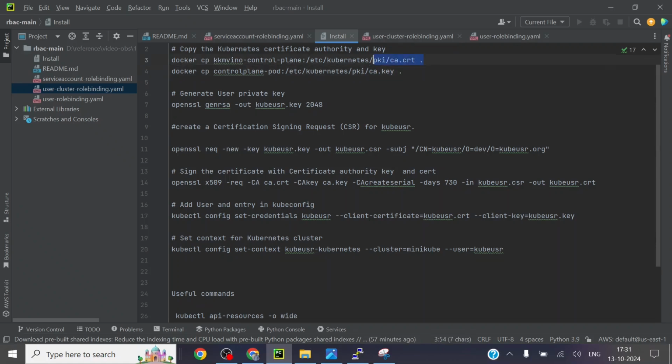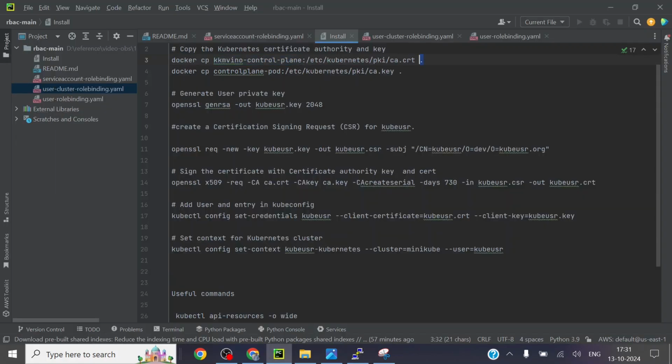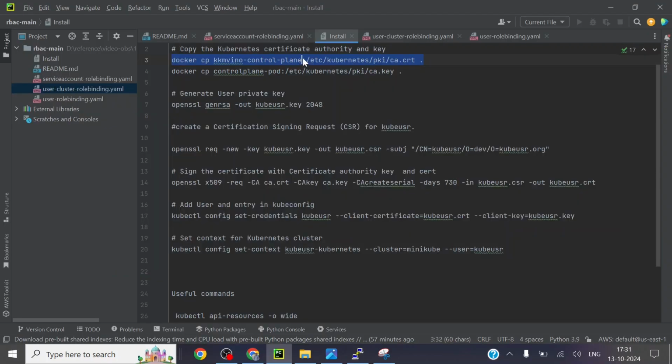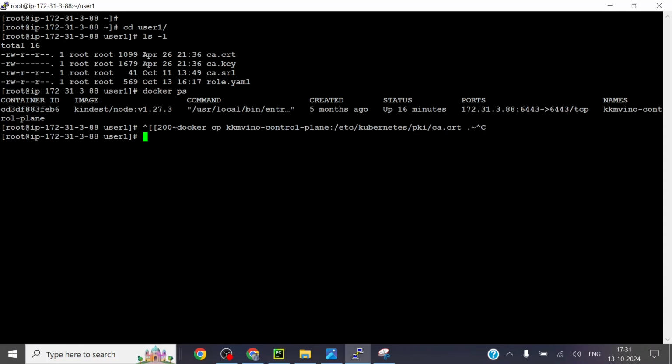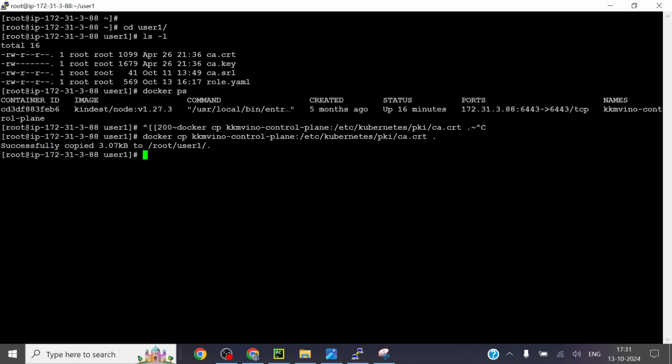So I am just going to copy these. Since they are inside the container, I'm going to copy using this command, docker cp, and then this is the Docker container name. So in this case, docker ps gives the container name. I'll put this command over here. See, successfully copied. Then I'll copy the key file. I need a key file and a certificate file.